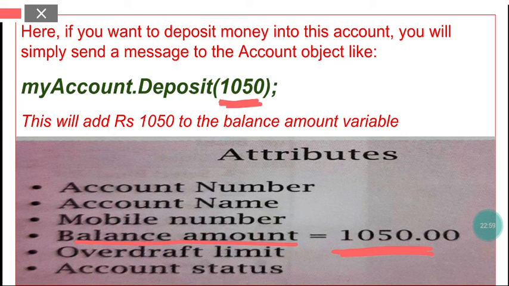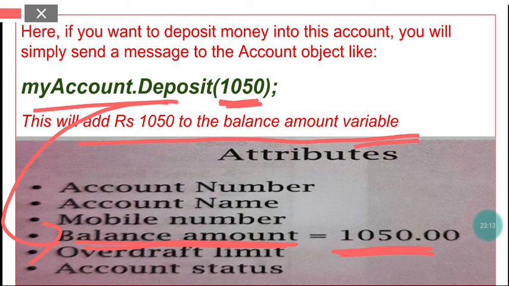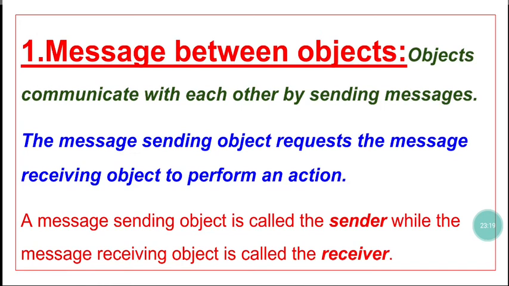So see, 1050 rupees has come to this account's balance amount. Earlier it should have been 0. Now the balance amount has become 1050. Why? Because we have deposited 1050 rupees. So this statement will add 1050 to the balance amount variable. All these are different variables. So this is how we pass a message to the object.